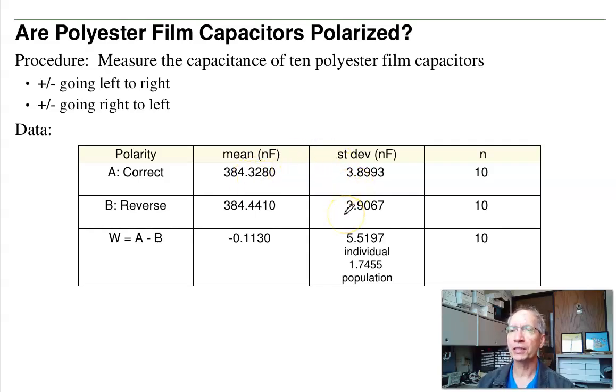That's for 2 populations, A and B. To compare them, I take the difference in the 2, create a new population W, this A minus B. So here's the difference between A and B. Find the standard deviation. For an individual, I don't divide the variance by the sample size. Population, I do divide the variance by the sample size. And degrees of freedom, take the smaller of the 2, 10.